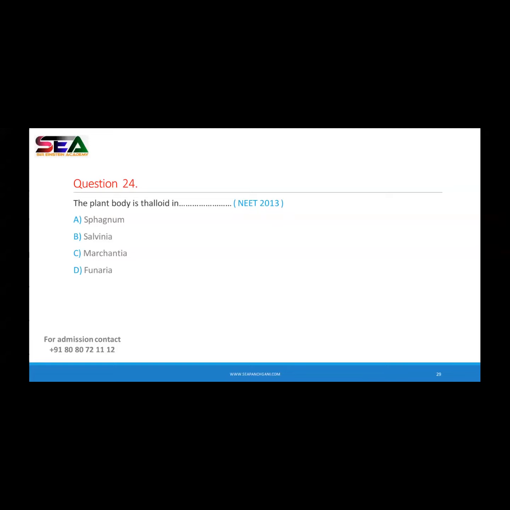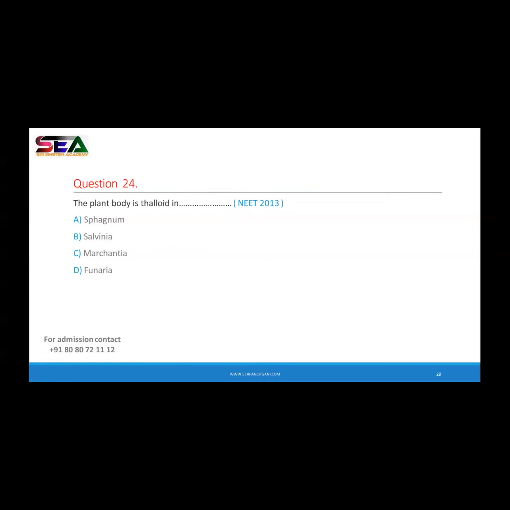Only in the case of Mertensia, Mertensia is a liverwort. You have studied these two points in class, liverworts and hornworts. So Funaria and sphagnum are mosses, while Mertensia is a liverwort. Liverwort means a liver-like structure, a completely flat structure. That's why the correct answer of this question is option C.